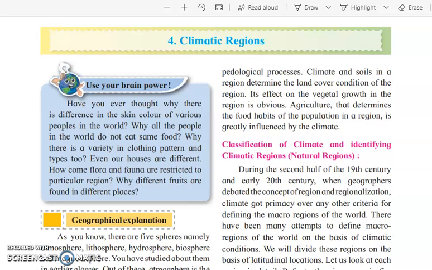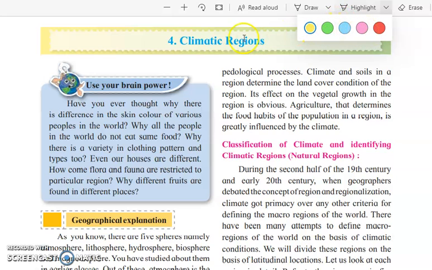Hello students, in this video we are going to study lesson number 4, climatic regions, for the subject geography, for science and art students. Now what is a climatic region? A climatic region is nothing but a range of maximum and minimum temperature in which you can see the changes in the climate.